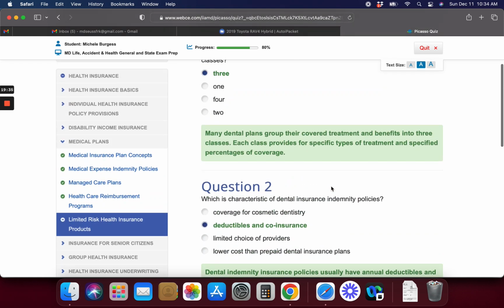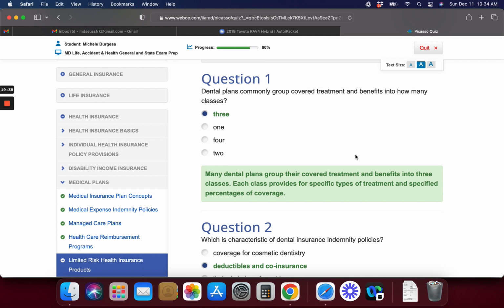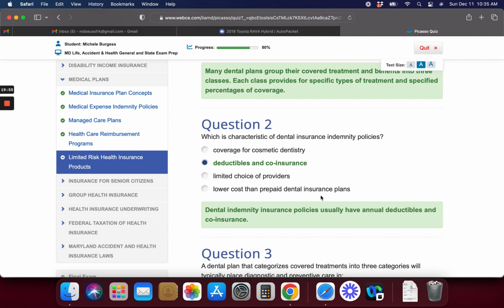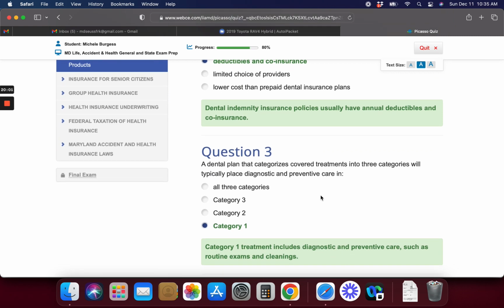All right, now let's go back up and review these. I got all these right. A miracle happens all the time when I get 75% or more. All right, dental plans commonly group covered treatment and benefits into 3 classes. That is the correct answer. Number 2, the characteristic of dental insurance indemnity policies is deductibles and coinsurance. And the dental plan that categorizes covered treatments into 3 categories typically places diagnostic and preventive care in category 1, such as routine exams and cleanings.